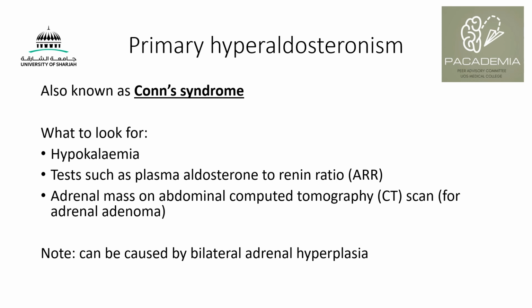When do we suspect Conn syndrome? It's when we have an electrolyte imbalance, which is hypokalemia, due to the effect of aldosterone. It retains sodium and excretes potassium, so we may expect hypokalemia, plus or minus normal sodium levels, or hypernatremia. You can do some tests. There are multiple tests you can do, such as plasma aldosterone to renin ratio, ARR. You can also do an imaging study, such as a CT scan of the abdomen, to check for a possible mass, such